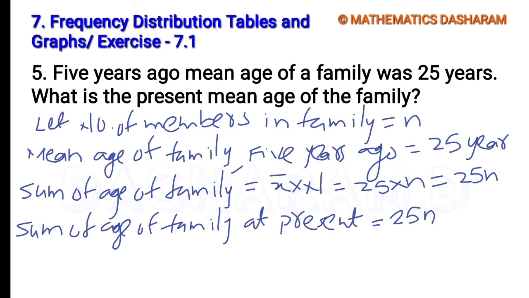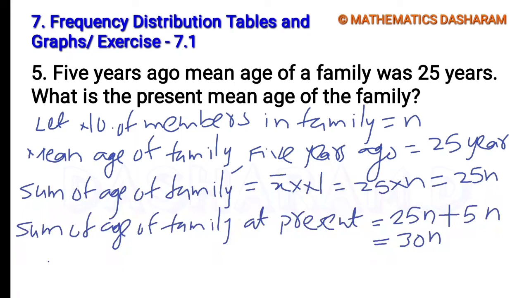At present means we need to add 5 years for each family member, because 25n is the age 5 years ago. How many family members are there? n family members are there, and for each member we need to add 5 years to get the present age. So 5 into n, added to the age 5 years ago, that is 25n. So 25n plus 5n is 30n.